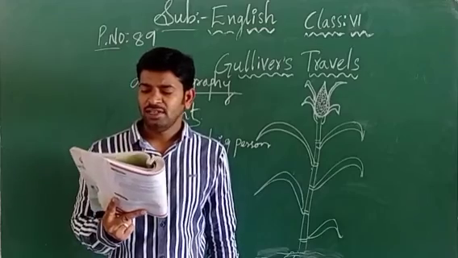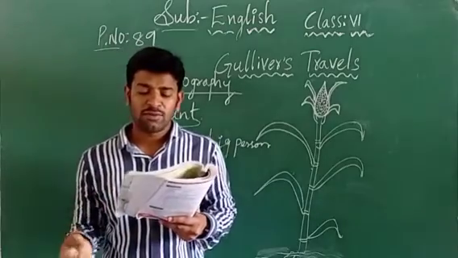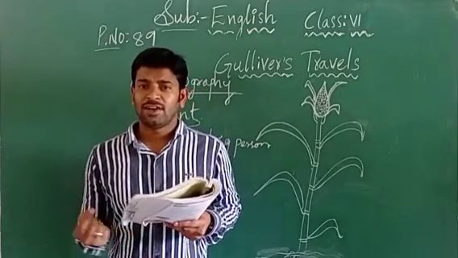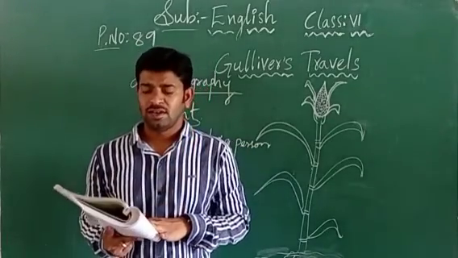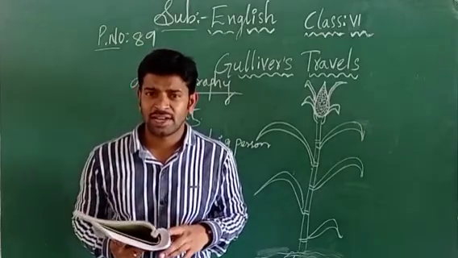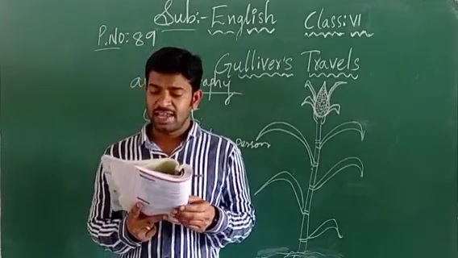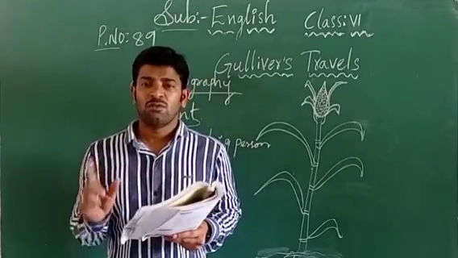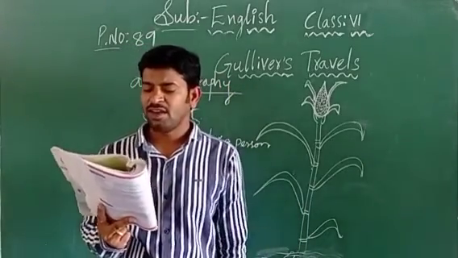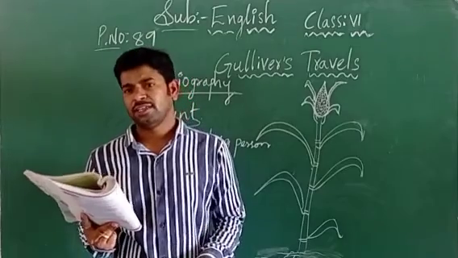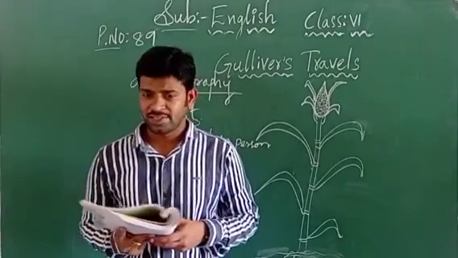When we came to land, we saw no river or spring, nor any inhabitant. See here, no river, no spring. There was nothing found by these people. Gulliver is among them, children. How many members did the captain send on the land? The captain sent 12 members; 1 dozen equals 12 members. From those 12 members, one of the persons was our Gulliver. They did not find any river, spring or inhabitants. Inhabitants we can call bore wells also.